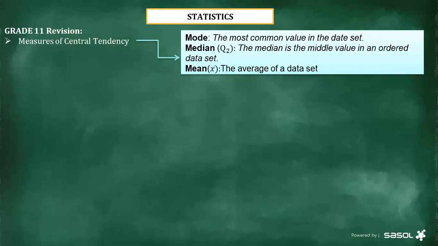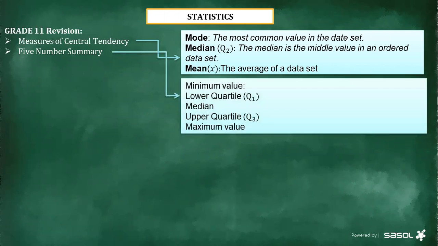But we are going to be calculating the mean when we start answering the questions, so that we can know how to do that. And then we go to the 5-number summary, and one should ask what do we have to know under the 5-number summary. The first is the minimum value, and then the lower quartile, which is Q1, the median, which is Q2, and the upper quartile, which is Q3. Of course, the last one is the maximum value.